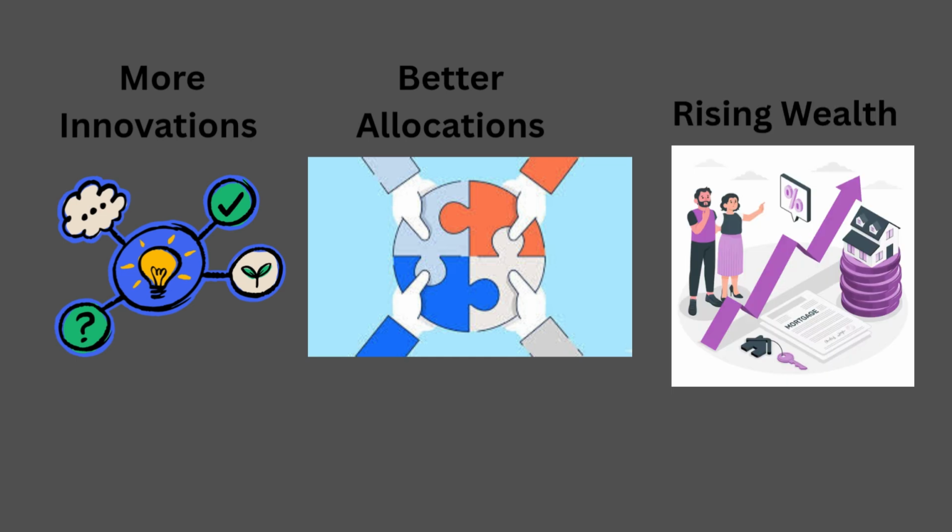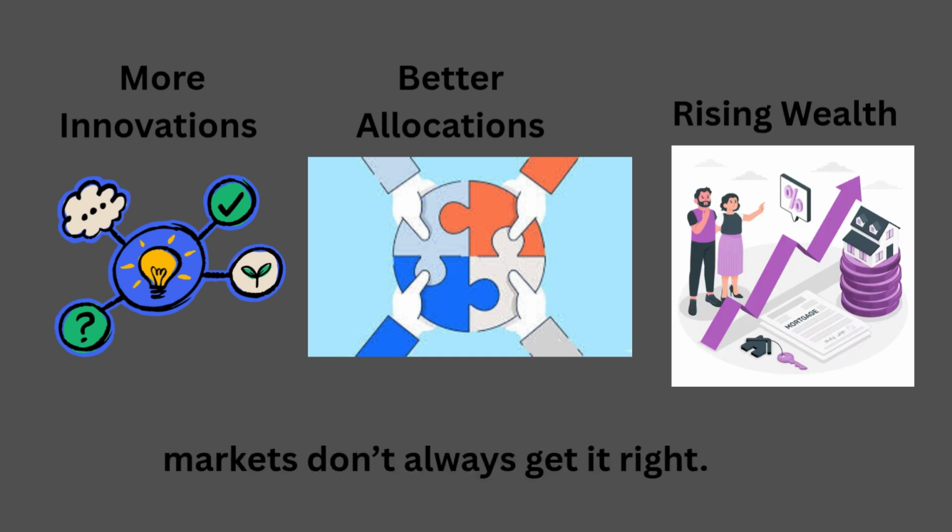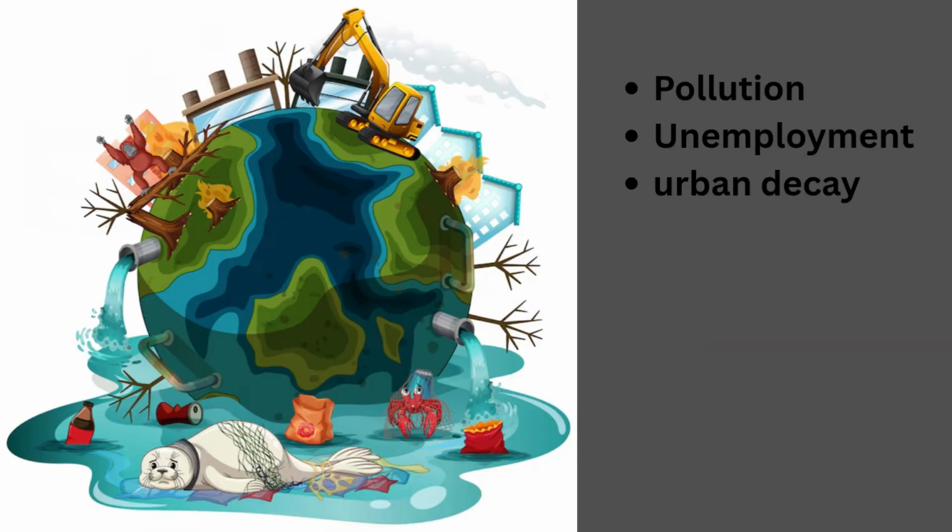But here's the catch. Markets don't always get it right. Think about pollution, unemployment, or urban decay. These are examples of market failures, when the invisible hand breaks down. And that's where welfare economics comes in.